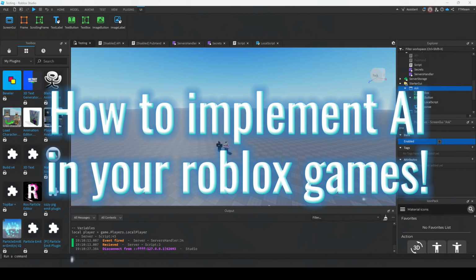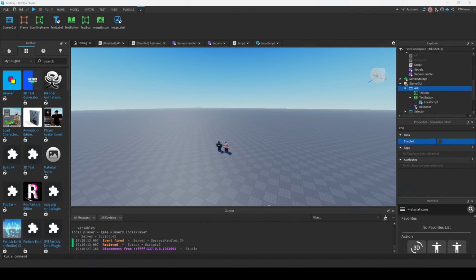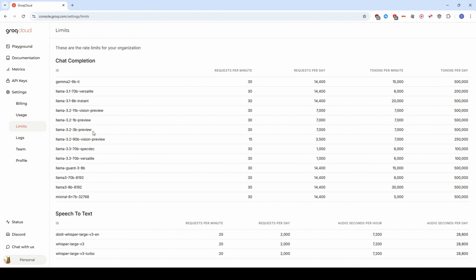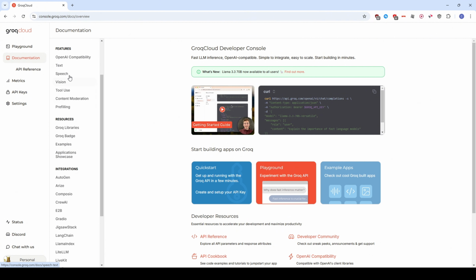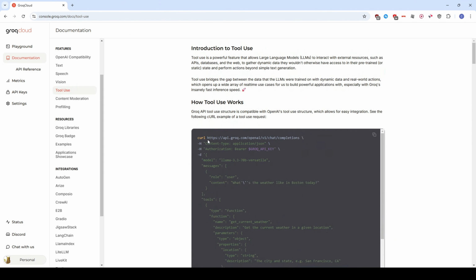In today's video, I will be showing you how to implement AI into Roblox Studio for your Roblox games. We will be using Groq, which is a tool that gives free AI chat completion tokens and has an API support. I will link the website in the description. Head over to Tool Use and you can see a curl request shown. Copy the URL as we will need to use it later.